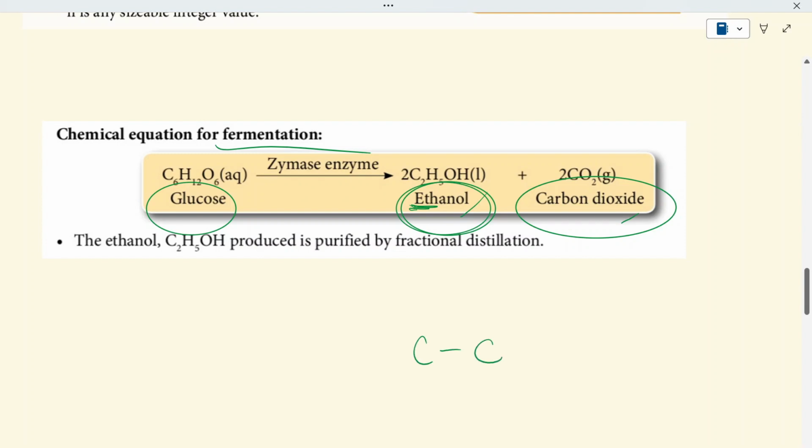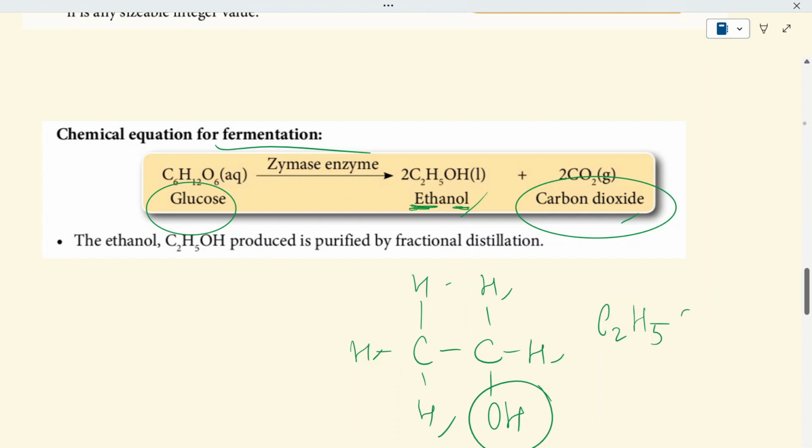Okay, ethanol, you have 2 carbons. Since it is alcohol, that means we will have an OH group. We will have an OH group here. And then the rest we just have to put in hydrogen. Then just count. There are 2 carbons, so C2. And how many hydrogens stand on their own? 1, 2, 3, 4, 5. H5, and then the last will be OH. So we can definitely figure out the chemical formula by looking at its name. So that's why I would suggest you to just memorize the name. And then the rest is just about balancing the equation, and that's it.